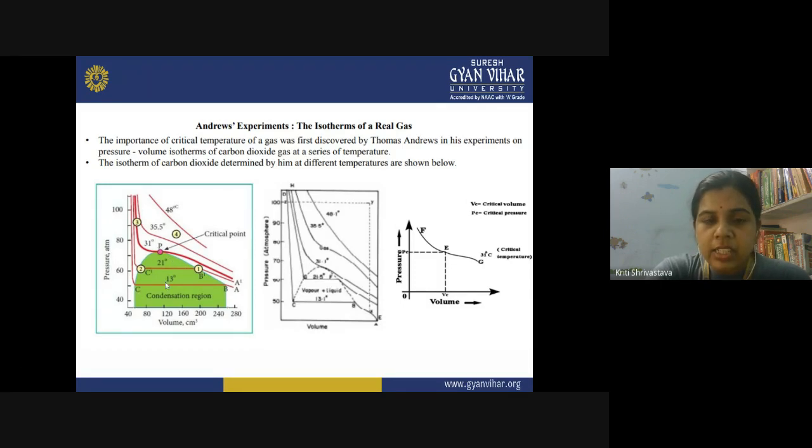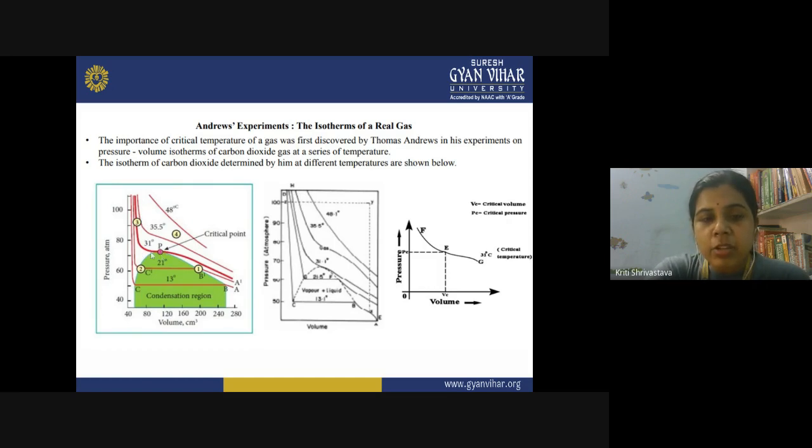So what is the critical state of carbon dioxide? Like we have seen, 31.1 degrees Celsius is the critical temperature. You can see this temperature here. Below this temperature, liquefaction of carbon dioxide is possible. But above 31 degrees Celsius, this is the critical temperature, this is the critical point. Above this temperature, it is not possible to liquefy carbon dioxide at all. No matter how much you increase the pressure, you cannot liquefy it.